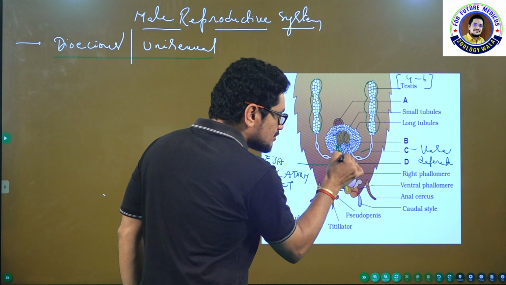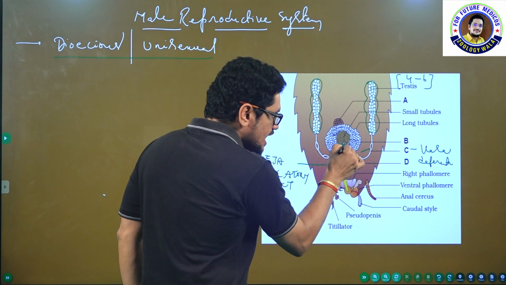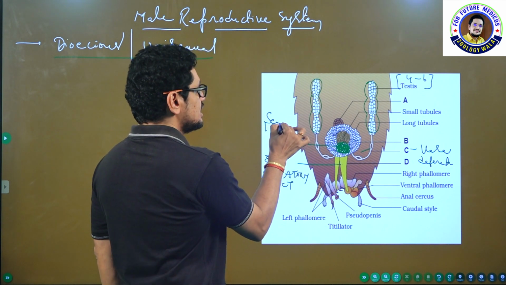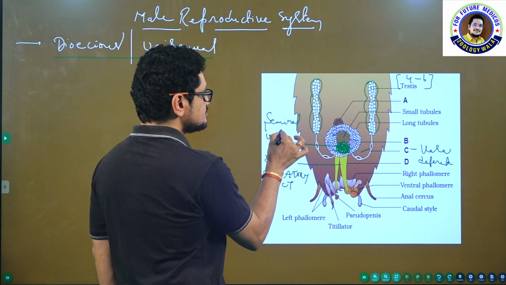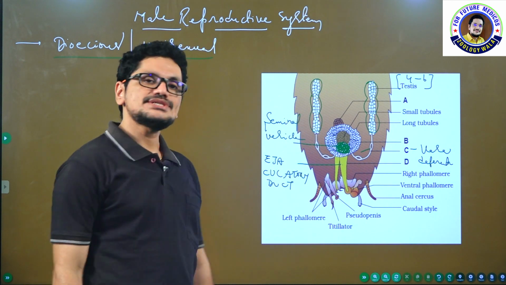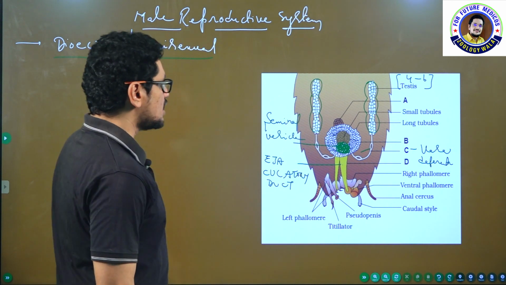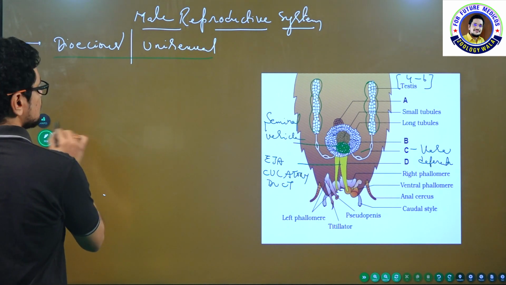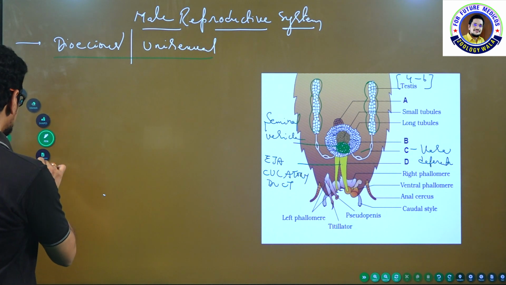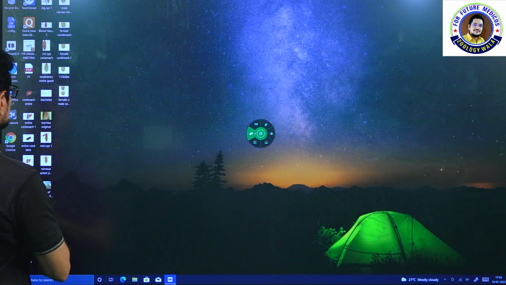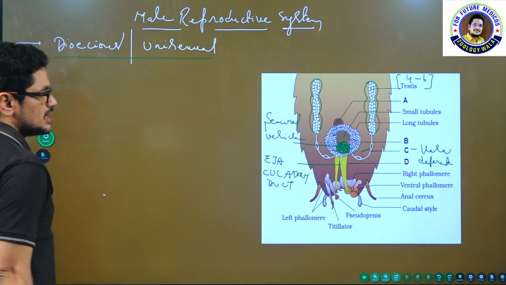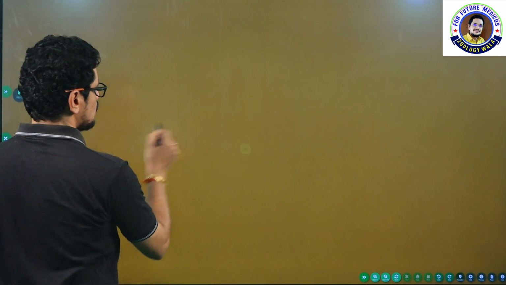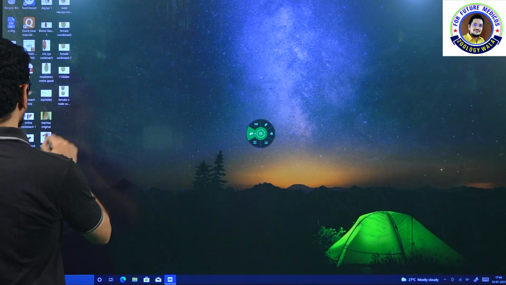seminal vesicles, which are present here, ventral to the ejaculatory duct. These are seminal vesicles. What is the location? Seminal vesicles are present ventral to the ejaculatory duct.